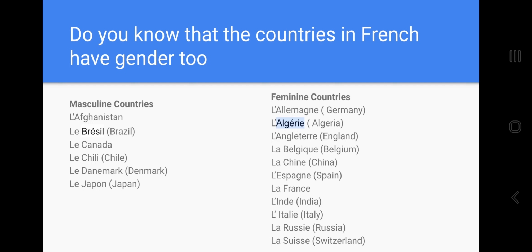Feminine countries: l'Allemagne is Germany, l'Algérie, Algeria, l'Angleterre, England, la Belgique, Belgium, la Chine, China, l'Espagne, totally different, Spain. You can see the second, third, fourth letters, SPA, that can remind you of Spain. L'Espagne, Spain, la France, l'Inde, India, l'Italie, Italy. La Russie, Russia. La Suisse, Switzerland. Totally different.